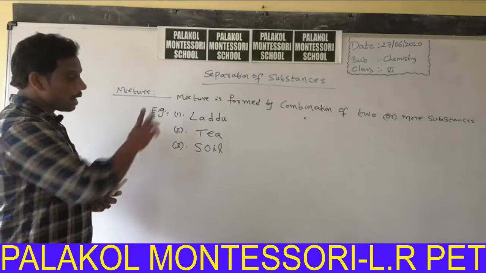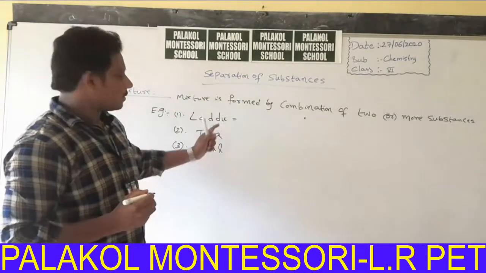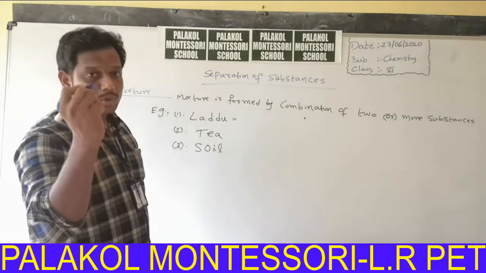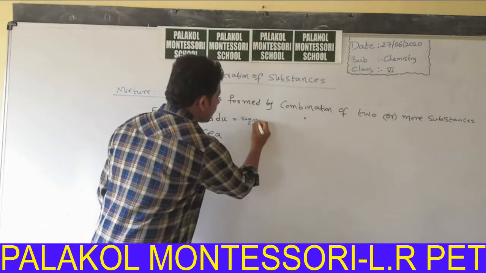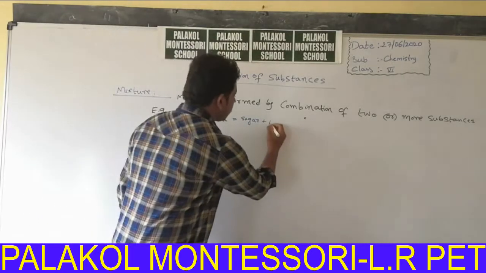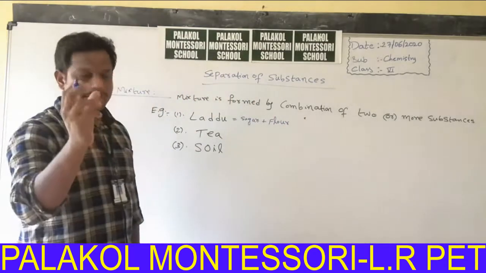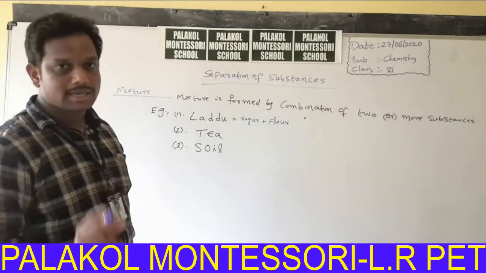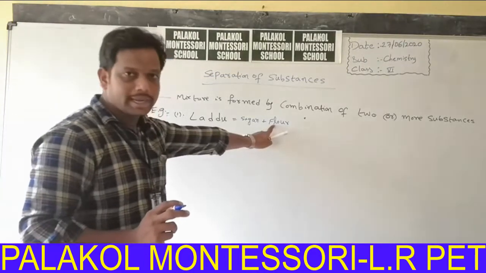In laddu, what substances are present? What is the composition of laddu? There may be sugar-related substances and flour. It is formed by the combination of two substances: one is sugar, another one is flour, in Telugu pindi.